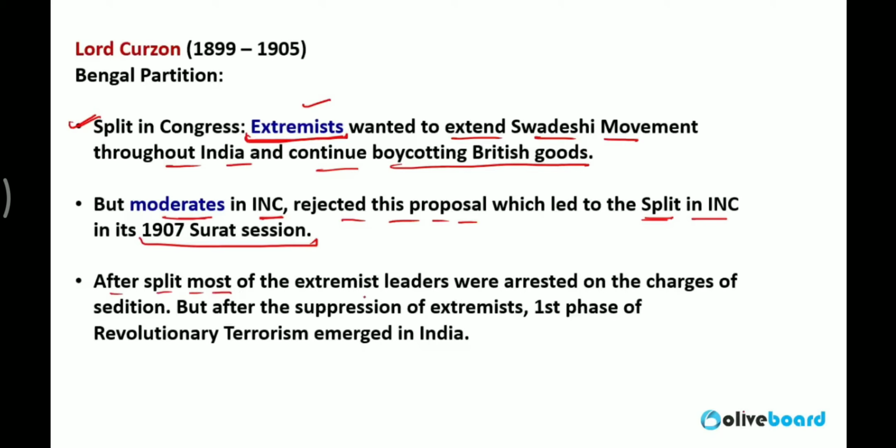After the split, most of the extremist leaders were arrested on the charge of sedition, which means increasing the suppression of extremists and creating unrest in India. Because of all these charges, most of the extremist leaders were arrested in India, and the first phase of revolutionary terrorism emerged in India.